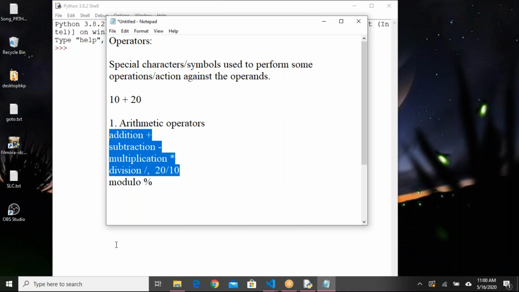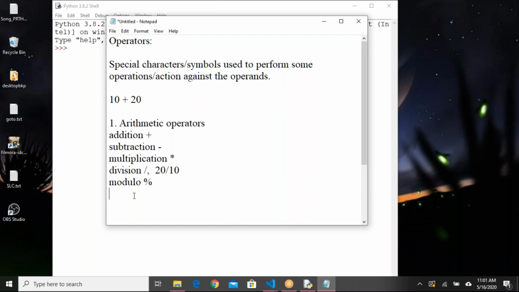Modulo operator prints the remainder. Say for example, if I say 5 divided by 2, it will give 2.5.